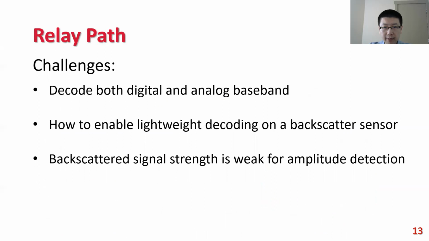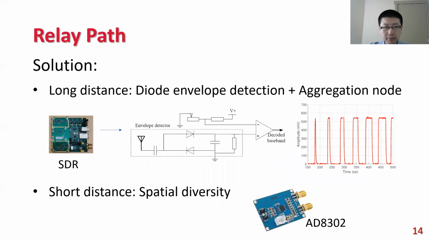The design of a relay path also has several trade-offs. Since the previous hop baseband can be either a digital signal or an analog signal, a backscatter sensor should be able to decode them both. And such a decodable relay should not add much power consumption to a backscatter sensor. We also have to deal with the poor signal strength for amplitude modulated signals. Our solution is to enable amplitude demodulation in the backscatter sensor with envelope detection.